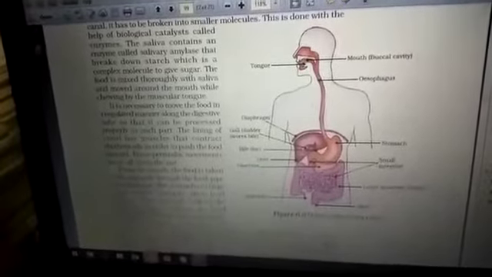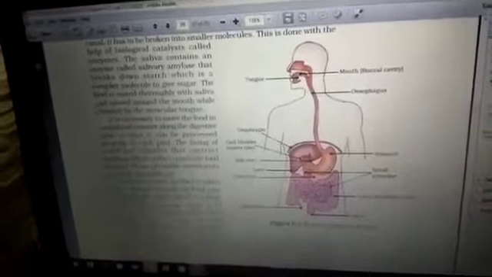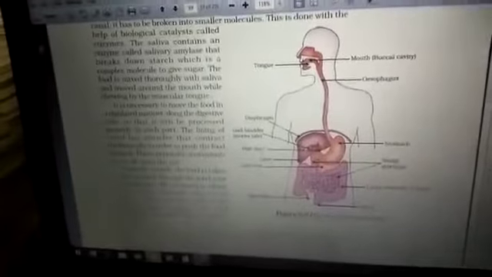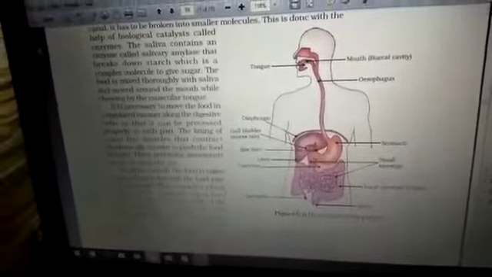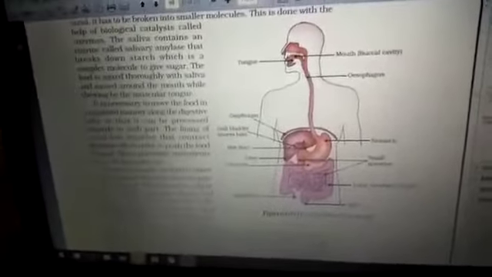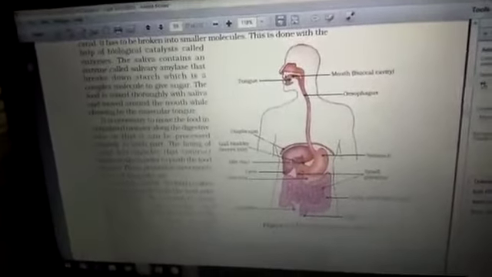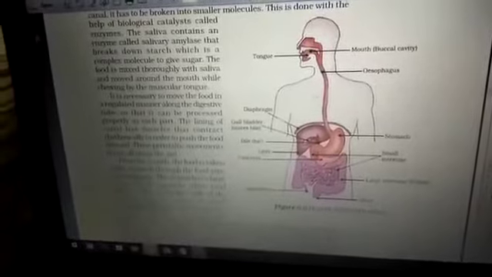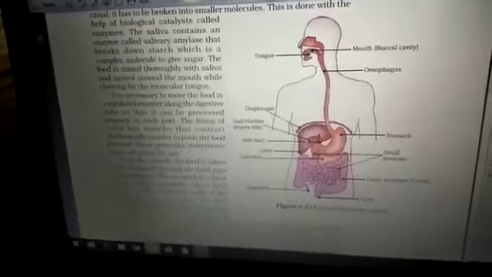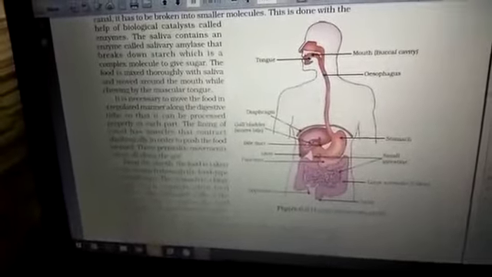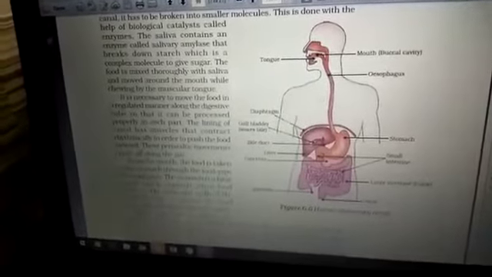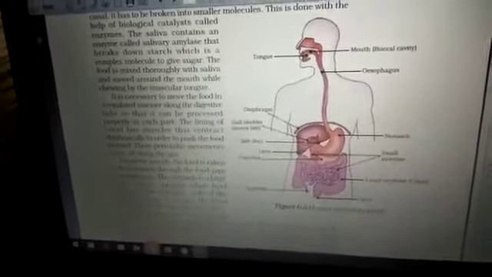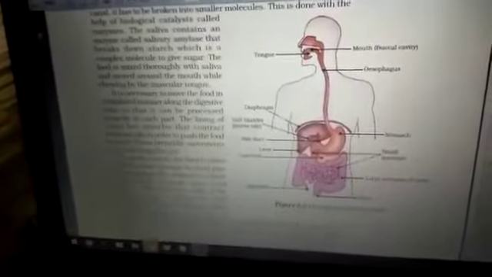Secondly, they are also useful to mix the food particles with saliva, because we chew it. The chewing process is mainly done with the molars and premolars. So you have these 4 different types of teeth: incisors, canine, molars and premolars. Incisors are 2, canine is 1, then 2 premolars and 3 molars. Thus your dental formula becomes 2 1 2 3, upper and lower both.